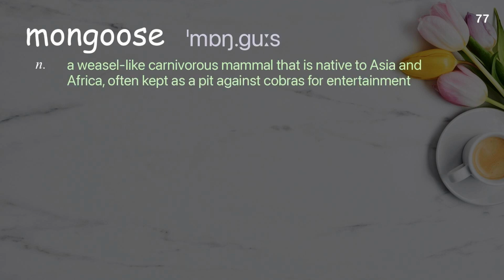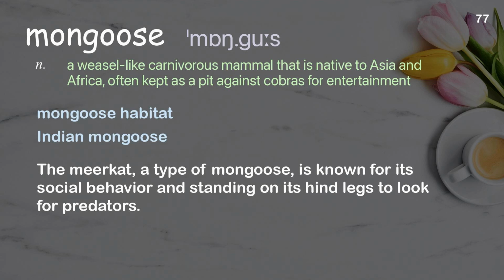Mongoose. A weasel-like carnivorous mammal that is native to Asia and Africa, often kept as a pet or pitted against cobras for entertainment. Examples: Mongoose habitat. Indian mongoose. The meerkat, a type of mongoose, is known for its social behavior and standing on its hind legs to look for predators.